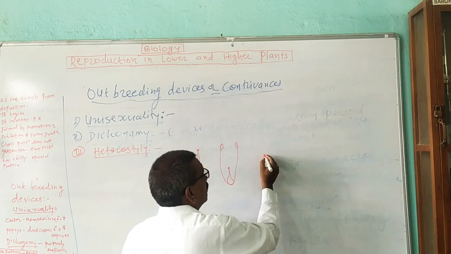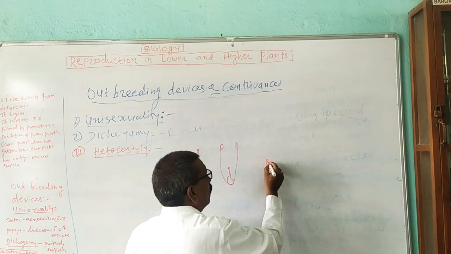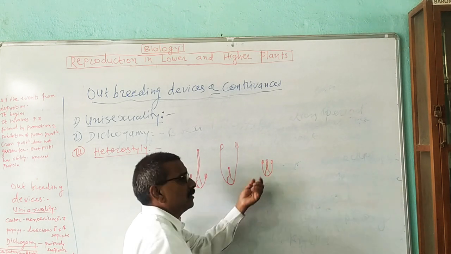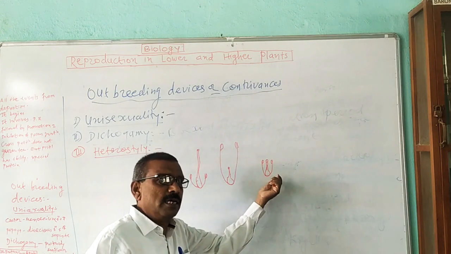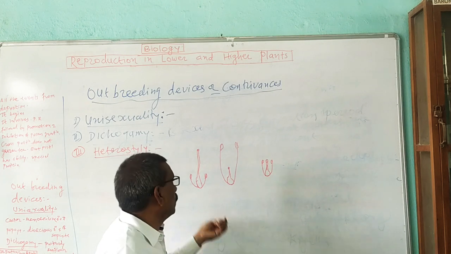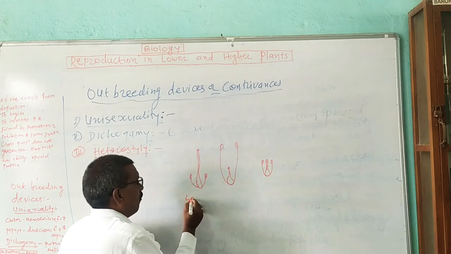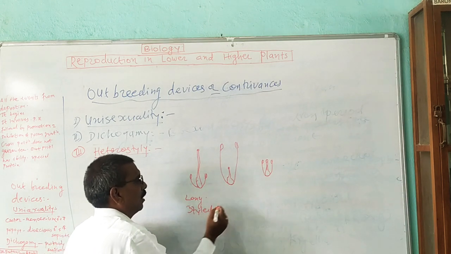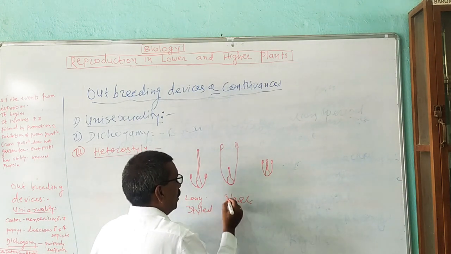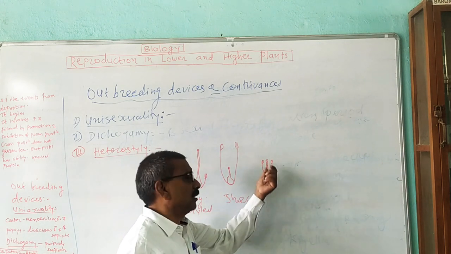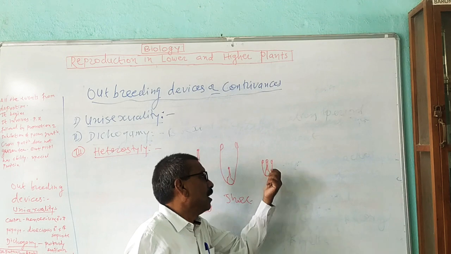But in some flowers of the primula plant, the male anther and stigma lie at the same level. In such a case, there is a possibility of self-pollination. This one is a long-styled flower, this one is a short-styled flower, and this one is a flower showing the same length of style and filament.